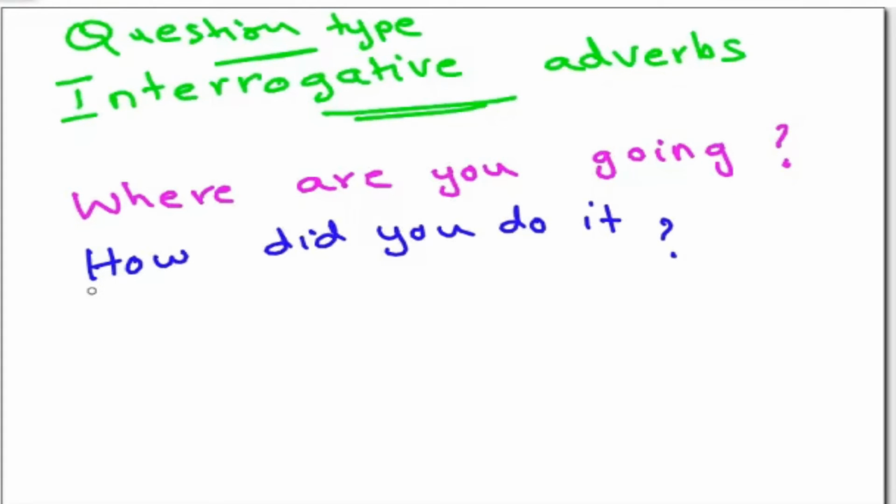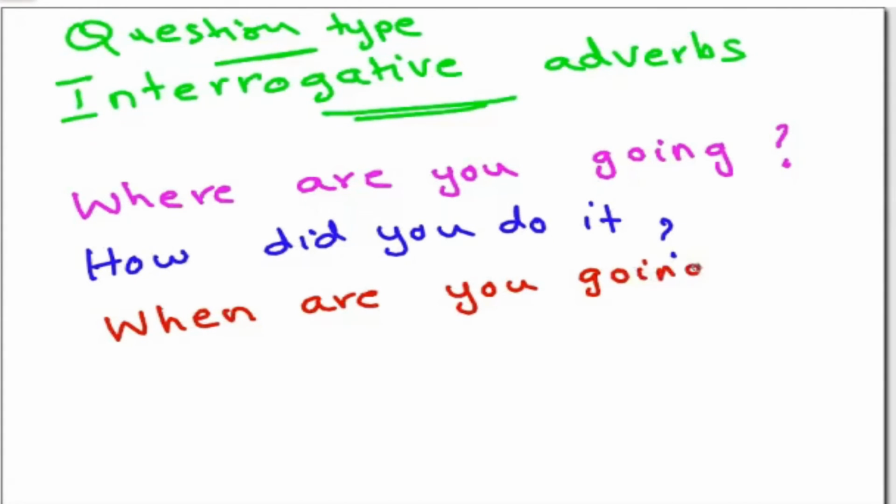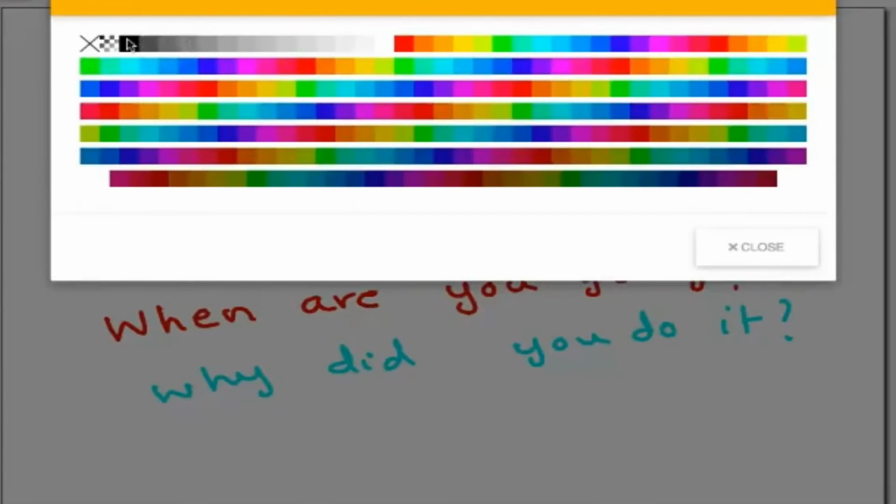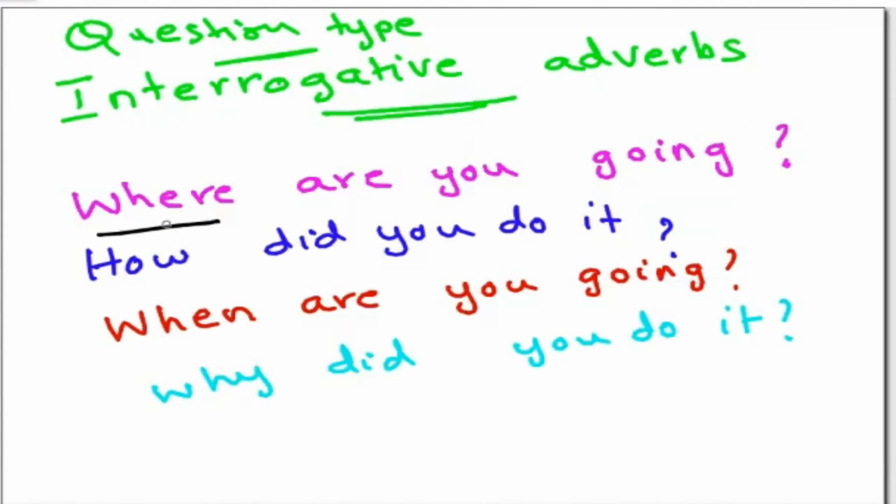One more: when are you going? This can be one more type. And why did you do it? If you look at my questions: where are you going, how did you do it, when are you going, why did you do it.